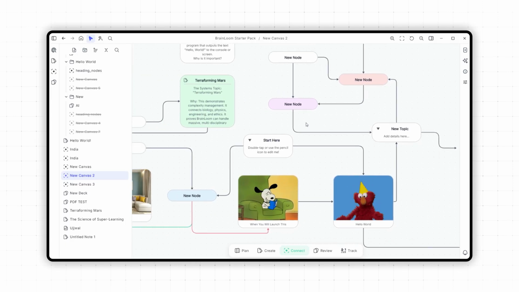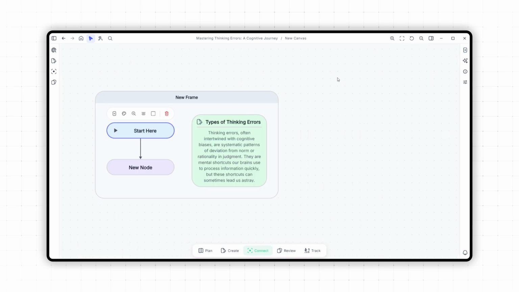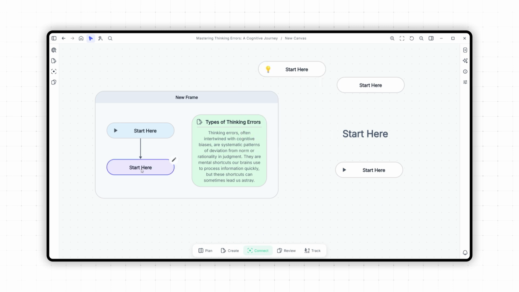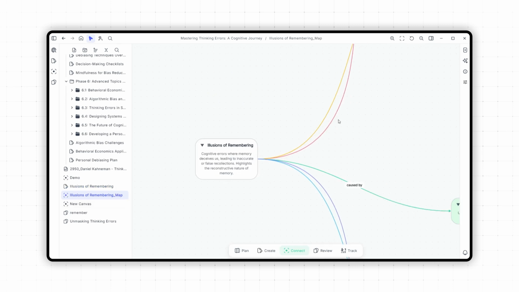For visual thinkers, I built the canvas for speed. You shouldn't have to drag and drop for every single thought. I created a shortcut for everything. Copy your text and hit Ctrl N. It's a node. Ctrl H. It's a heading node. Ctrl T. It's a topic node. Ctrl E. An emoji node. And for editing, just select anything: a node, a connection, a frame, and hit Ctrl V. Brainloom intelligently replaces the text instantly. And for messy notes, use the AI Weaver to structure your raw thoughts into a diagram instantly.